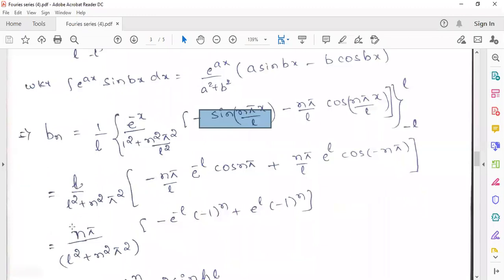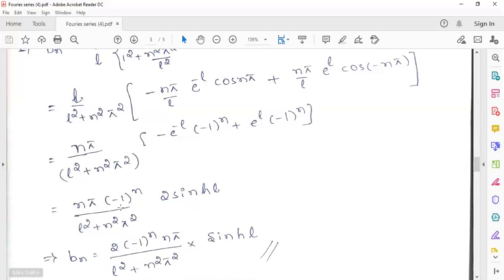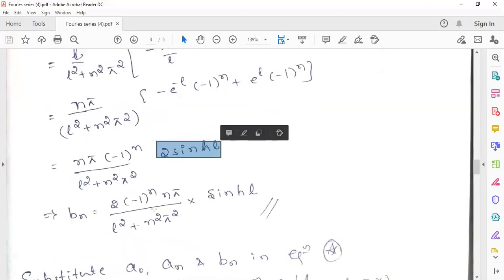So I took n pi by L outside, then you can cancel L by L. The remaining thing will become n pi by L square plus n square pi square. Here in the bracket, the first term is minus e raised to minus L into minus 1 power n plus e raised to L into minus 1 power n. Now you can take minus 1 raised to n outside. Then it will become n pi into minus 1 raised to n by L square plus n square pi square. E raised to L minus e raised to minus L, once again, will become 2 sin hyperbolic L. So this is the required Bn value.